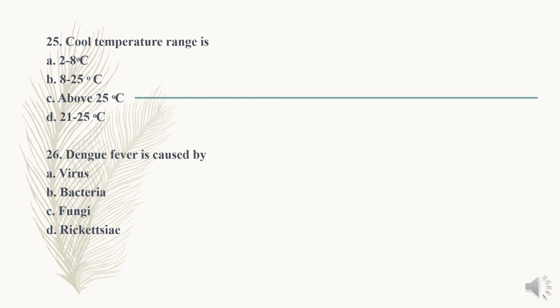So the question is about cool temperature, and option B is the right answer. Cool temperature range is 8 to 25 degrees Celsius. Last question. Dengue fever is caused by: option A, virus; option B, bacteria; C, fungi; and option D, rickettsia. Dengue fever is caused by a virus.